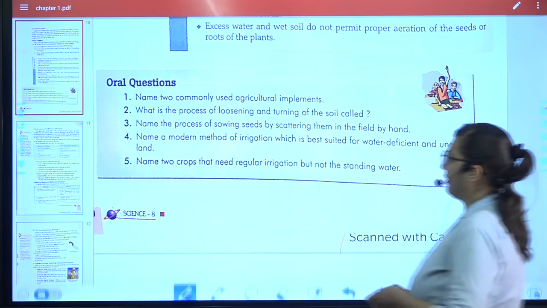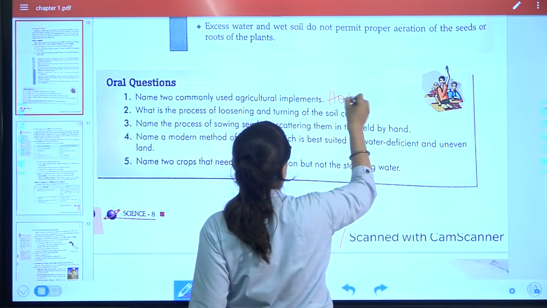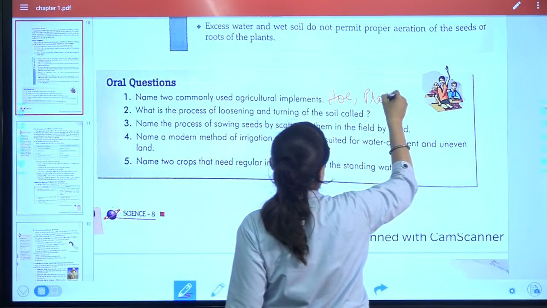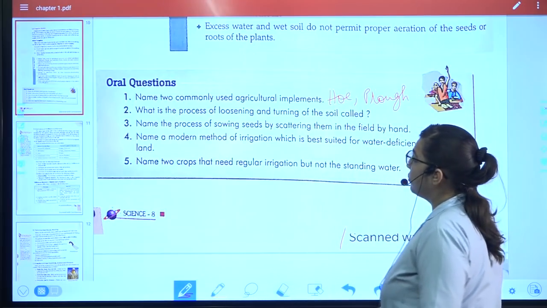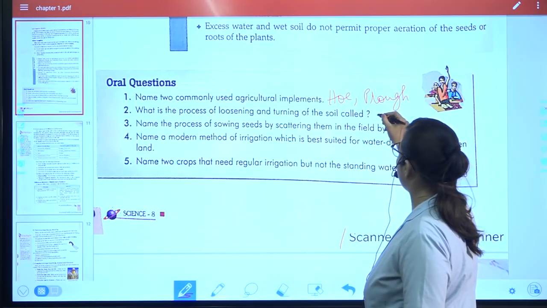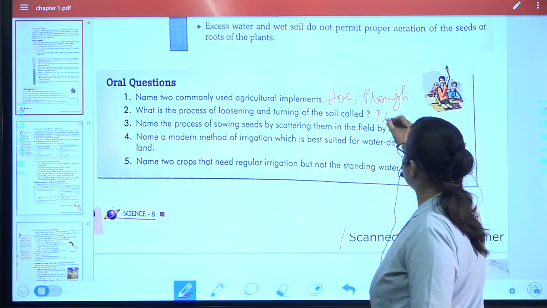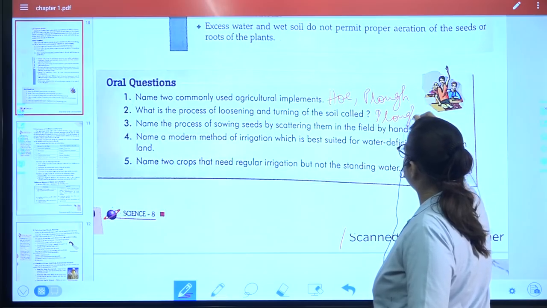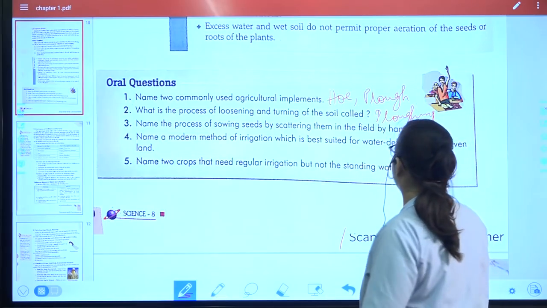So I hope you are ready with the answers. Commonly used agricultural implements, hoe and plow, or you can write any other. Process of loosening and turning up the soil, it is called as tilling or plowing. Then by hand you are scattering, it is called as broadcasting.